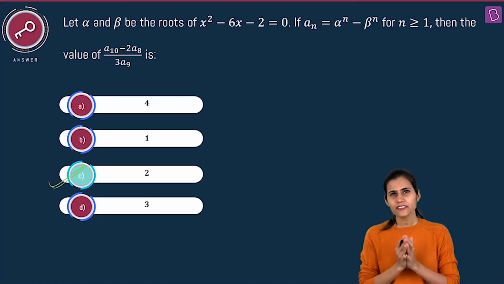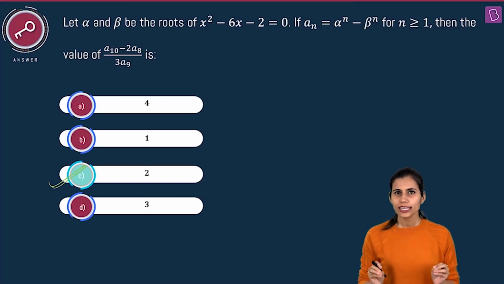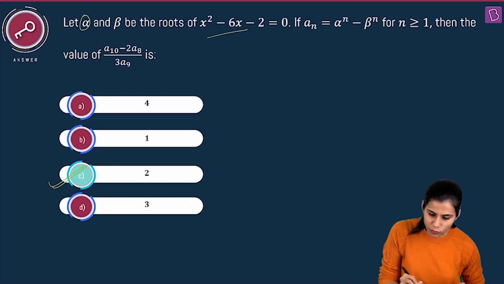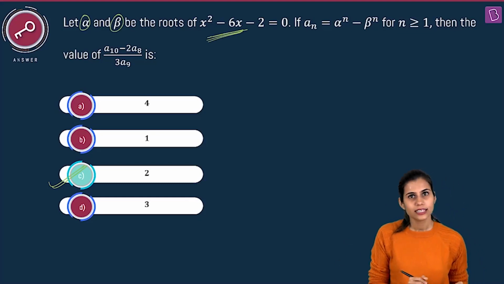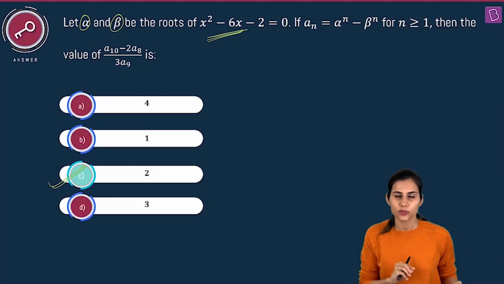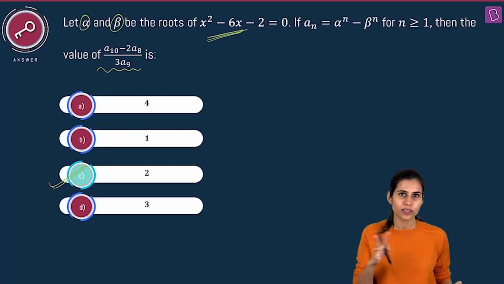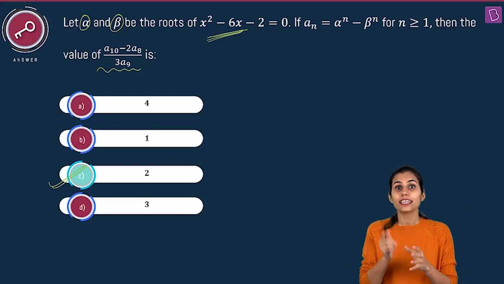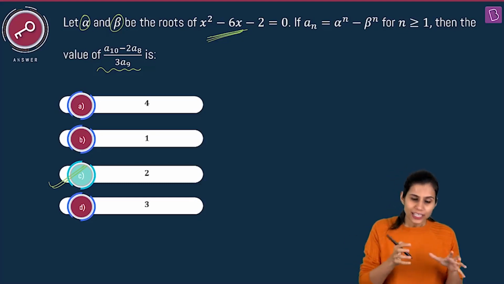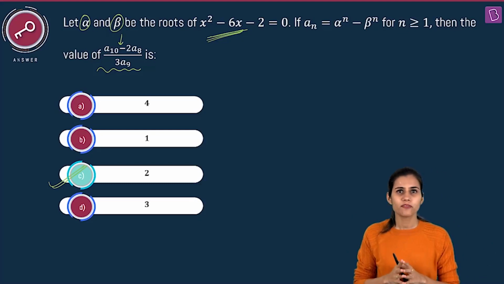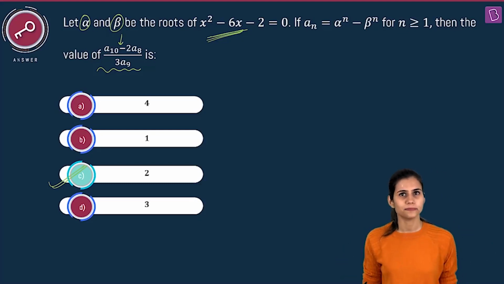So the drill is very, very fixed and old school. If you are not aware of it, you can right now acquaint yourself with that drill which is used in these type of questions to crack them. You use the fact that alpha is a root of the equation and beta is a root of this equation. That gives you the expression for alpha square and beta square. Depending upon the demand of this expression, you multiply the remaining powers of alpha and beta to both sides to get the explicit values of those powers of alpha and beta, and that you plug it in this required expression. The terms get cancelled out, your expression gets simplified, and you reach to your answer within no time. Got it?